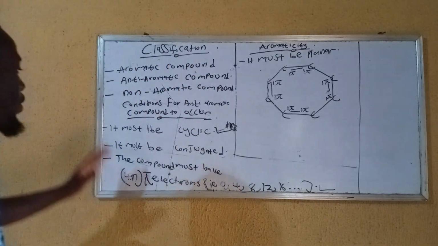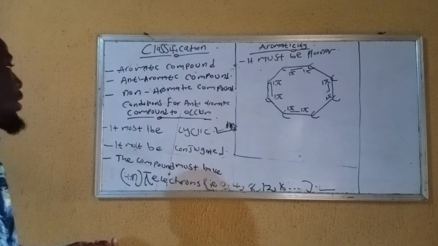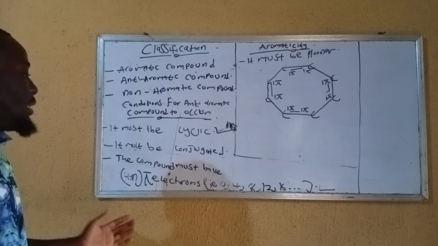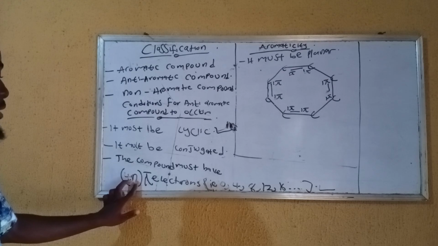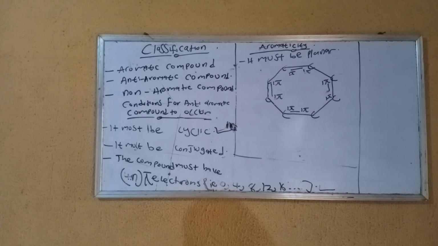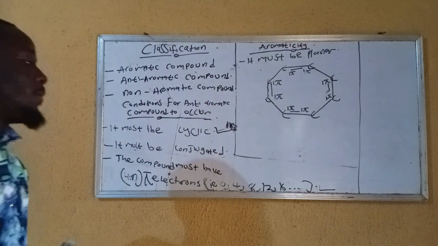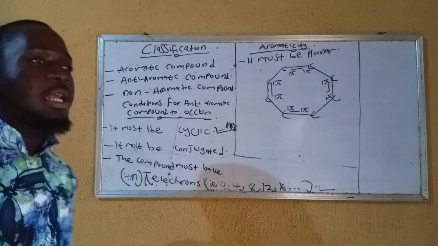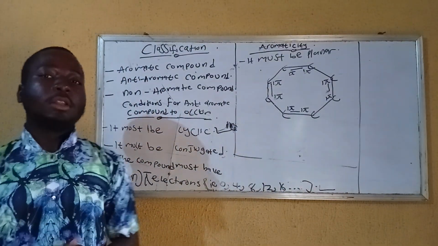Are you getting me? So the difference between anti-aromatic and aromatic compounds is mostly the number of pi electrons. That one being 4n plus 2 pi electrons, and this one being 4n pi electrons.